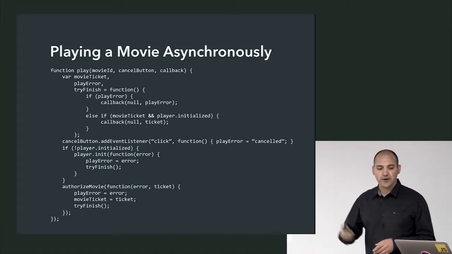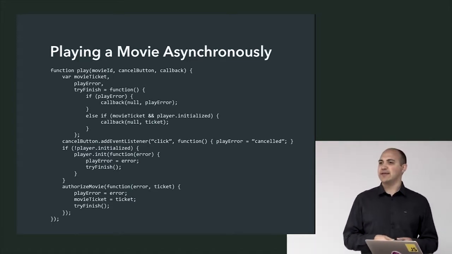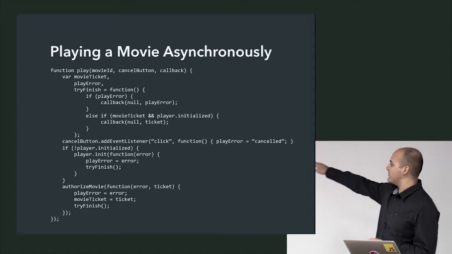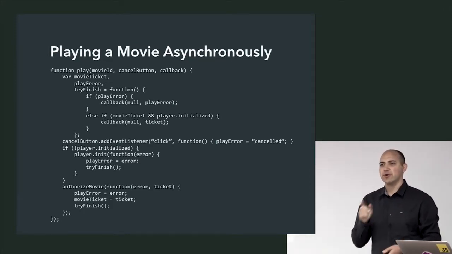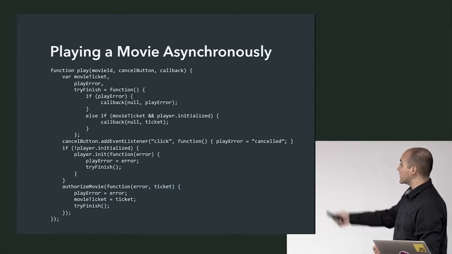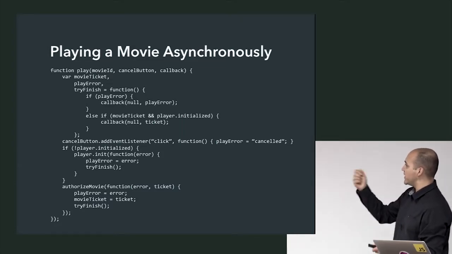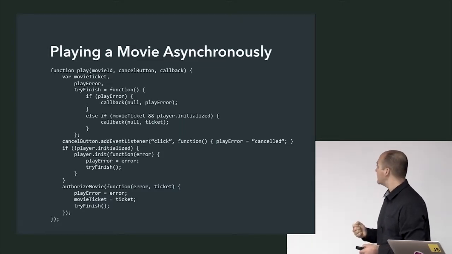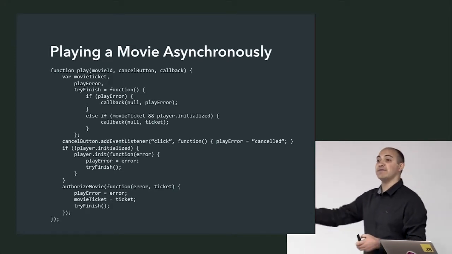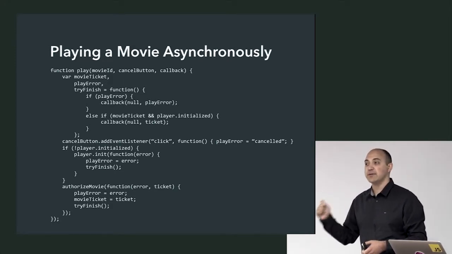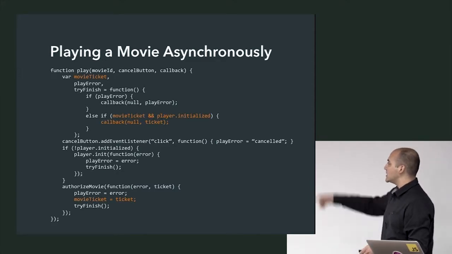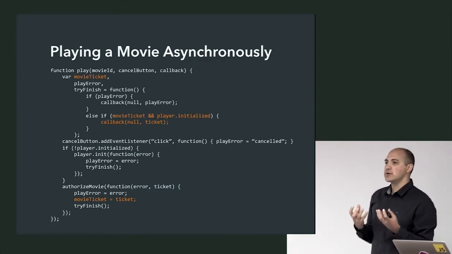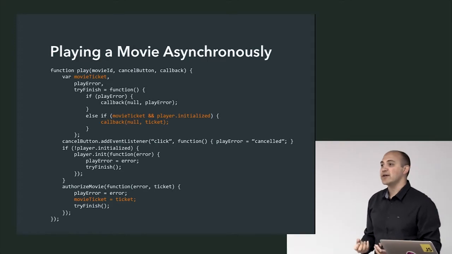So let's take a look at a concrete example of some of the things I just talked about here. So here at Netflix, we used to write code like this. This is very similar to the code that we used to write in order to play a movie. So when you started playing a movie, this function here would accept a movie ID, it would accept a cancel button, and it would have a callback, which it would invoke when that movie was successfully playing. So I want to call your attention first and foremost to the state. So really what's going on is two concurrent things. The player in Netflix is asynchronous.